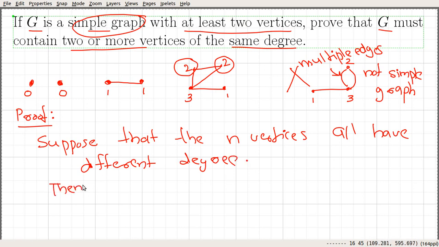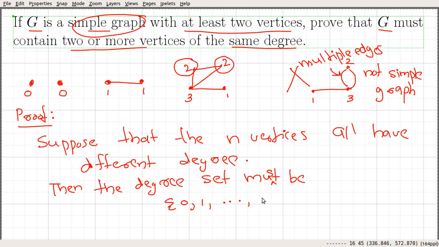Then the degree set must be something like 0, 1, 2 up to n minus 1. Because 0 is the least possible degree, then we can have vertices of degree 1, and the maximum possible degree is n minus 1. Since we are dealing with a simple graph with n vertices and our assumption is that all have different degrees, this set must contain all the possible degrees from 0, 1 up to n minus 1.